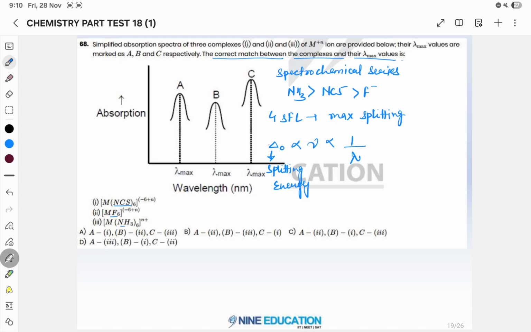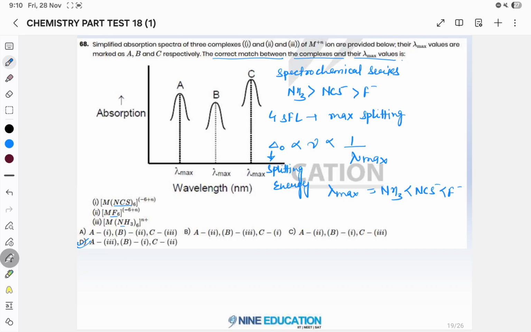So the one which is having a strong field ligand will have maximum splitting energy, so it will have minimum lambda max. Okay, so for this the order of lambda max will be the inverse of NH3, then NCS, then F minus. So according to this, option D will be your correct answer.